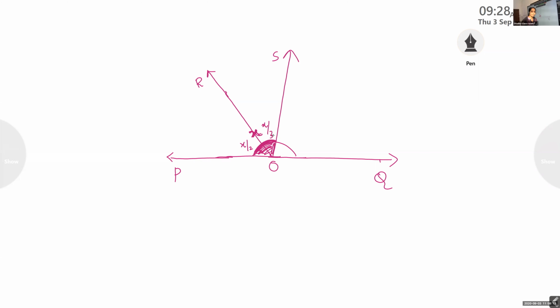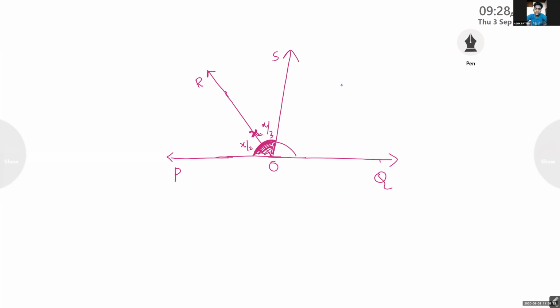This much did you understand? Okay, children. Angle POS is x. So OR is the bisector of it. So both will be bisected, and it is X by 2 and X by 2.